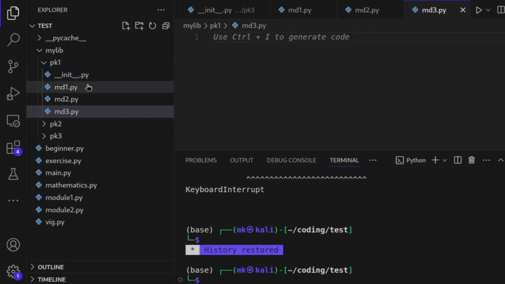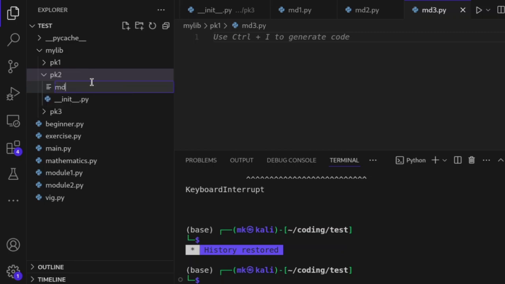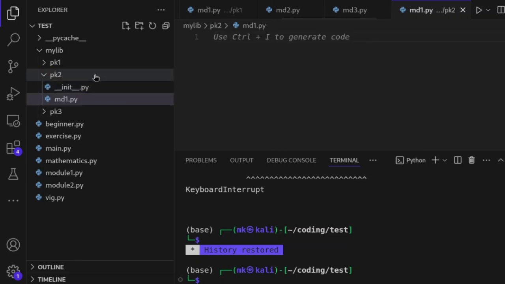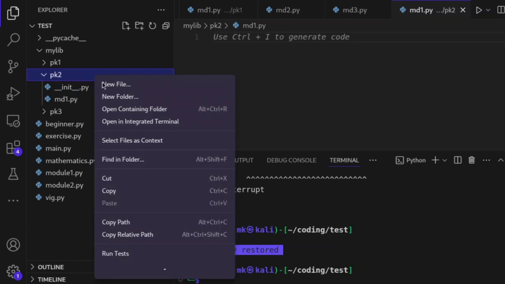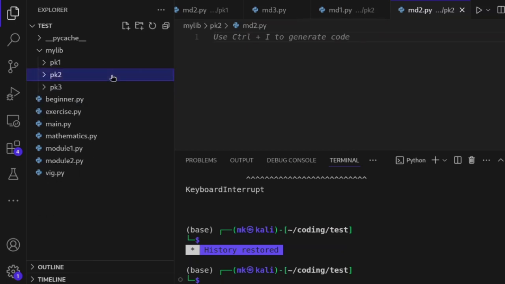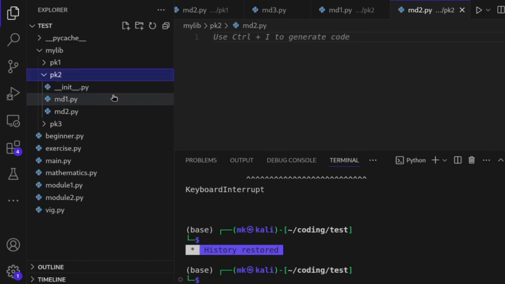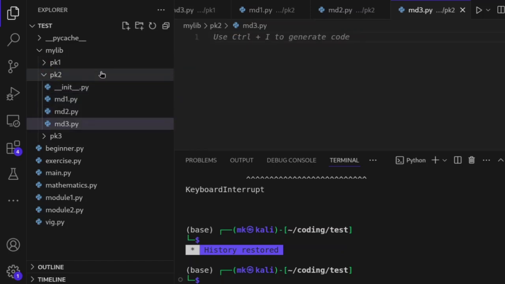So now I have these modules inside, and also inside the other packages I can have other modules: nb1.py, new file, then nb2.py, and nb3.py. So these are the modules we have inside.